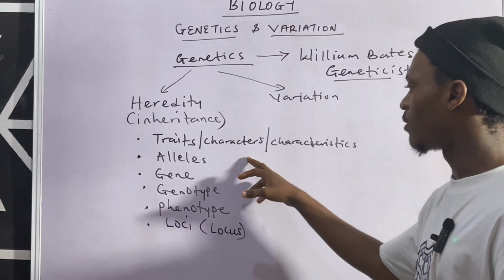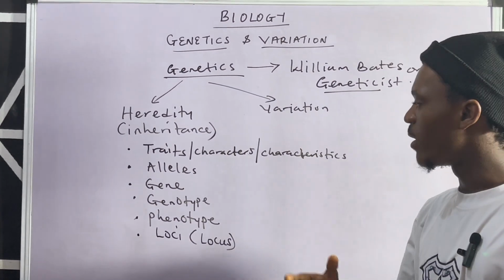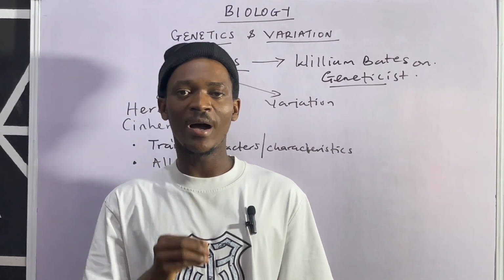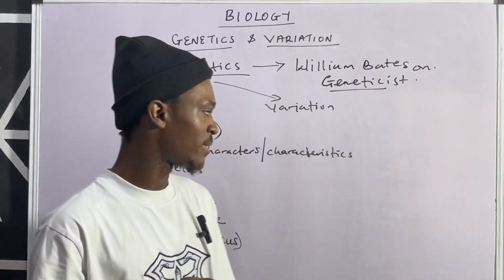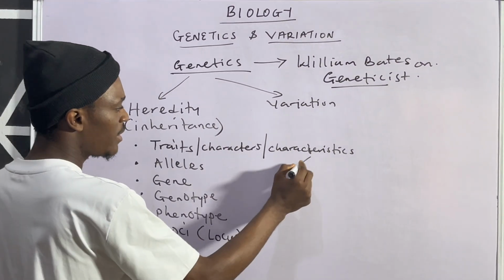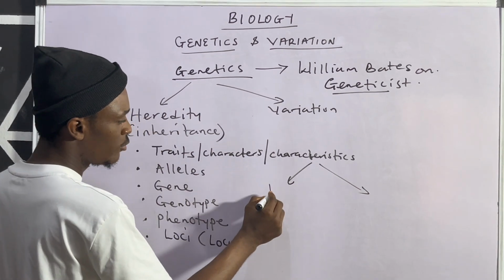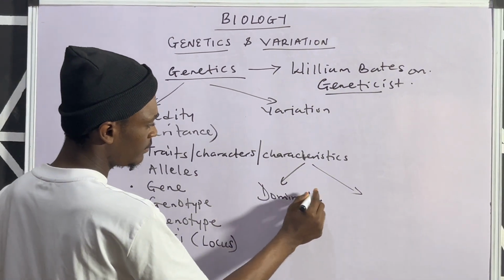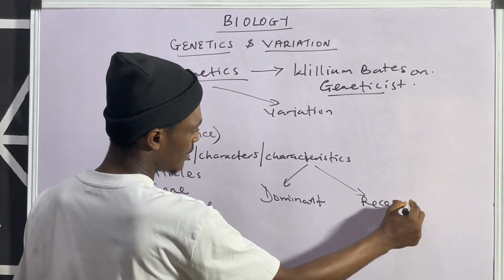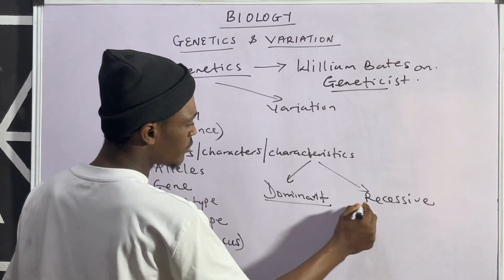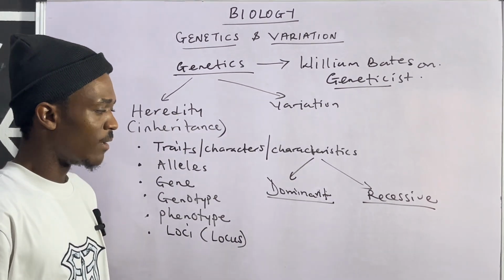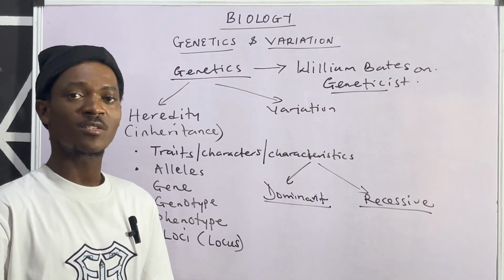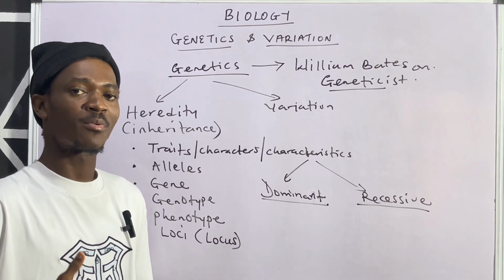Now, considering traits or characters or characteristics, we are simply referring to the genetic as well as physiological attributes of an organism. And traits could be of two kinds: we have dominant, and we have recessive. These two terms, you shouldn't be confused about them. Now, a dominant trait or dominant character simply means a character that is expressed in the presence of another, suppressed character.